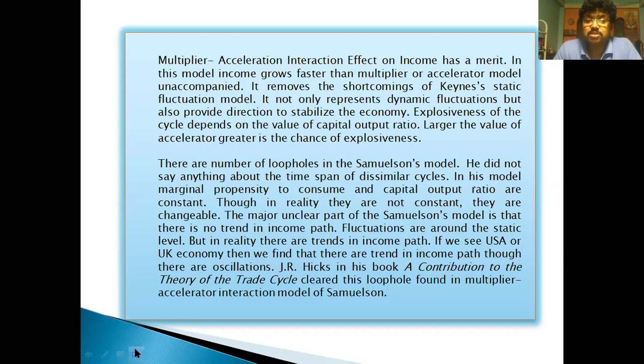It removes the shortcomings of Keynes's static fluctuation model, because we have found a dynamic cycle of fluctuations. It not only represents the dynamic fluctuation, but also provides a direction to stabilize the economy.